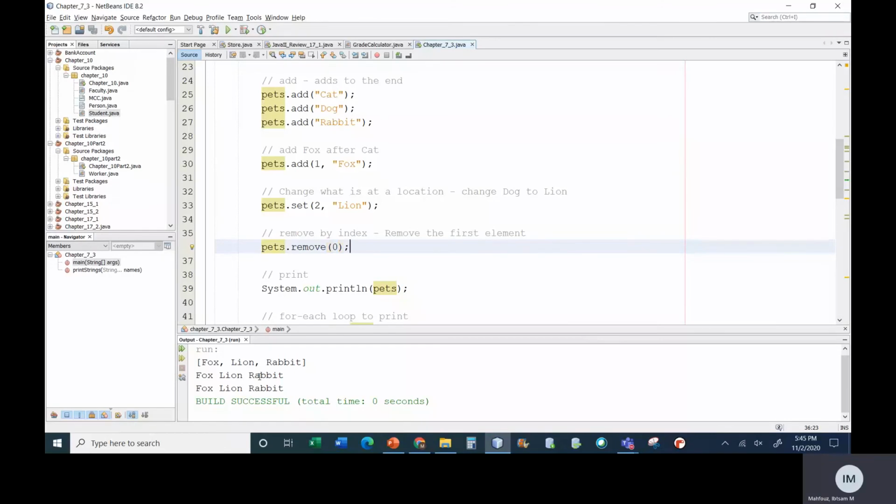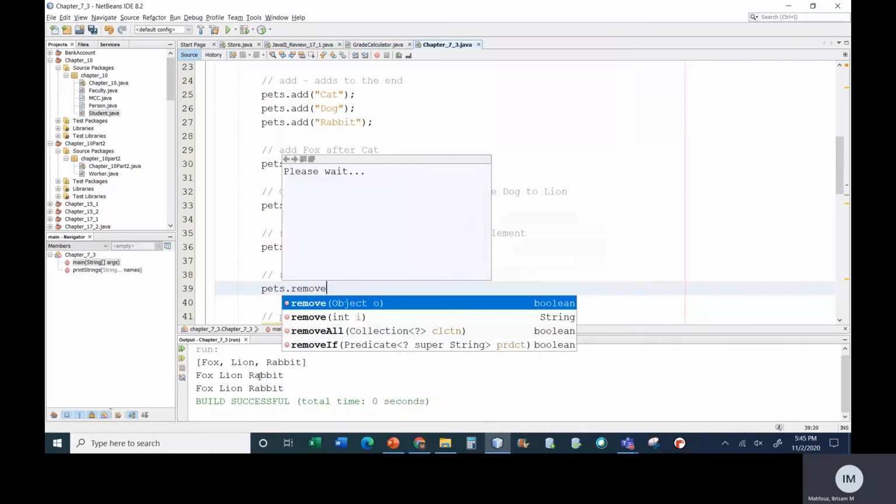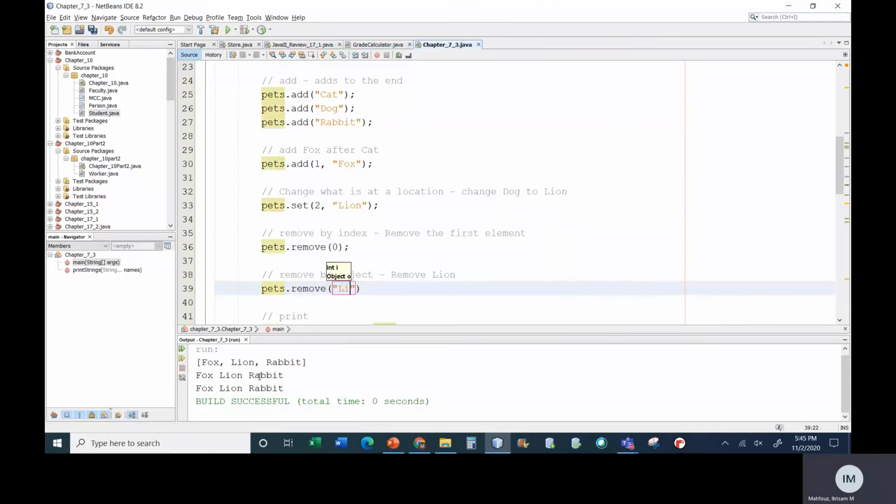It got removed. Now the nice thing about remove also is that I can remove by object. So I can say remove lion, for example. I don't have to know where lion is. So here I'll say remove lion. And my array list after I remove no longer has lion.